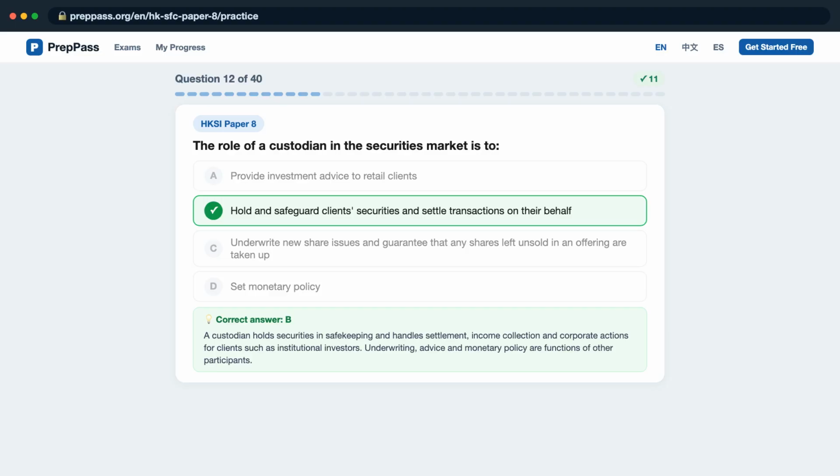A custodian holds securities in safekeeping and handles settlement, income collection and corporate actions for clients such as institutional investors. Underwriting, advice and monetary policy are functions of other participants.